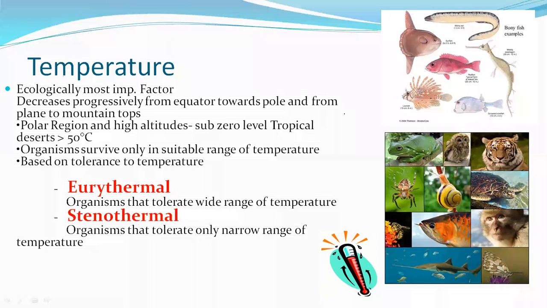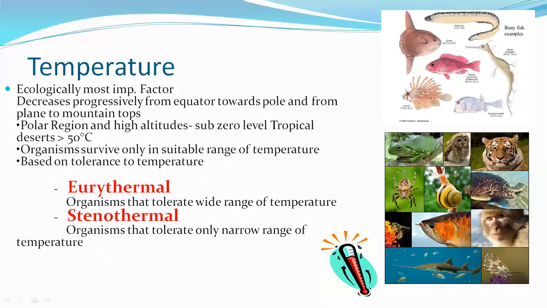And also, as you move from the ground level to the mountain top, the temperature progressively decreases. Organisms survive only in a suitable range of temperature, based on tolerance to temperature. Organisms survive only at that particular temperature, whereas the body is adapted to survive in those specific temperatures.